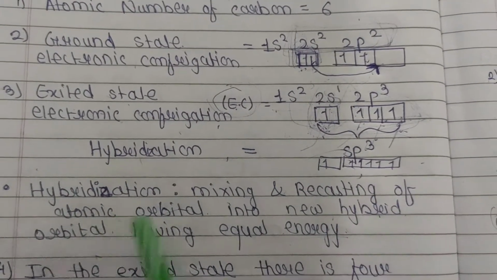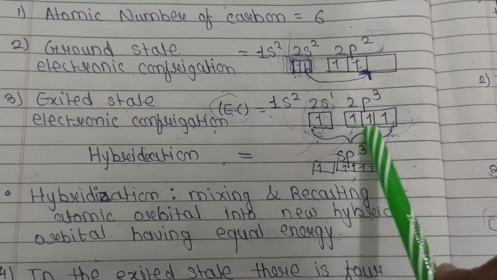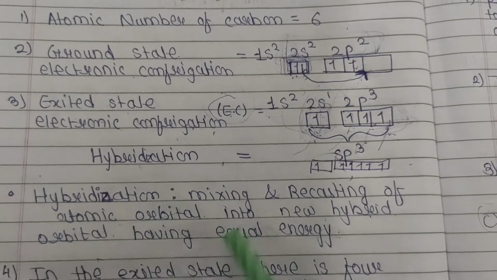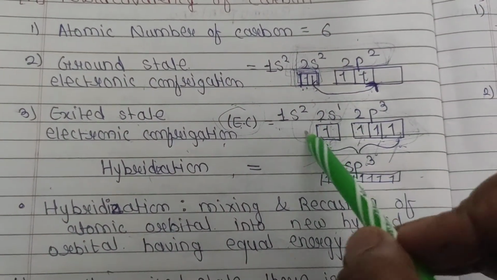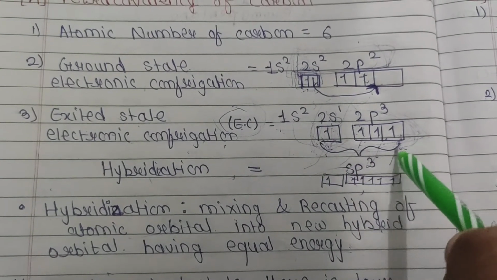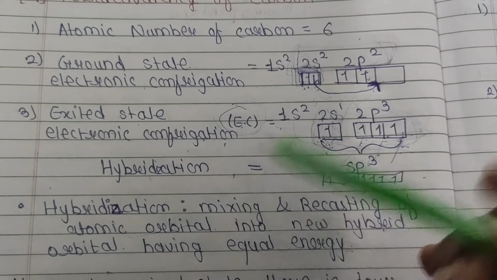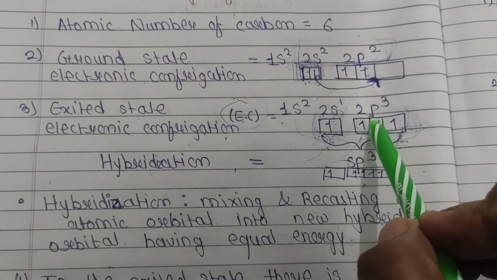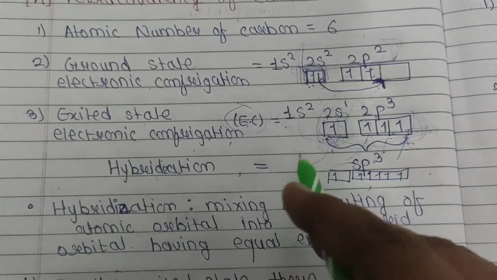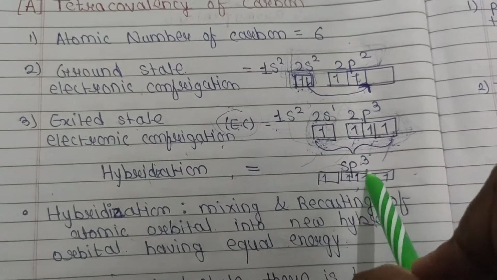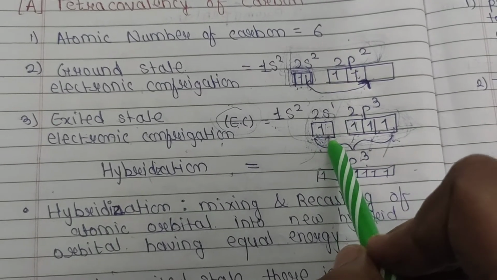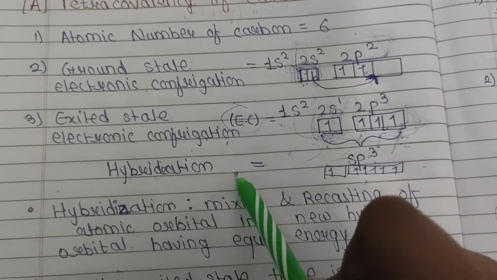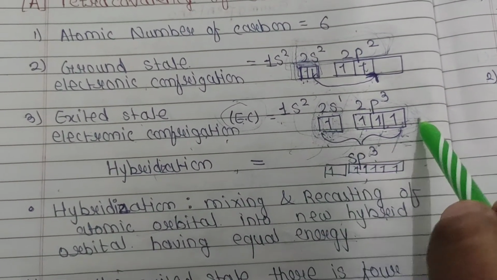Hybridization is the mixing and recasting of atomic orbitals into new hybrid orbitals having equal energy. Mixing of these orbitals takes place in such a way that new hybrid orbitals are obtained. That is, the 2s and 2p become new hybrid orbitals where these 4 electrons have the same energy. First of all, this single electron has different energy and these 3 electrons have a different energy, but in the process of hybridization these 4 electrons get the same energy.